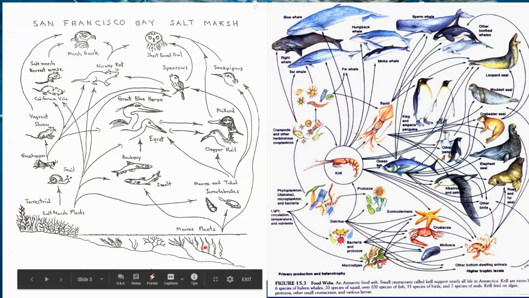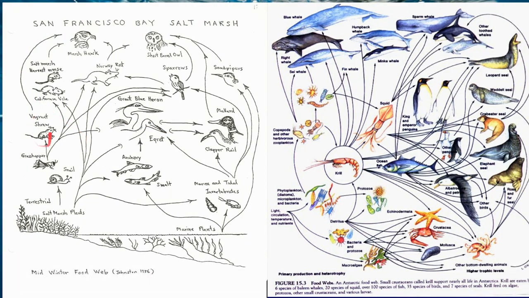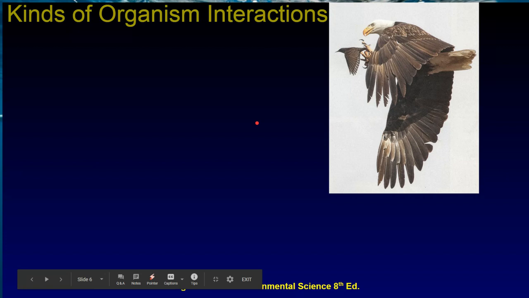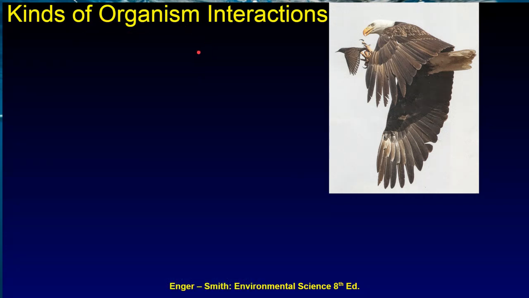Except ourselves, of course. Marine plants, so in the San Francisco Bay, salt marsh. Salt marsh goes to the snail, the grasshopper, and then the mouse. The field mice go to the hawk, and the Norway rat goes to the short-eared owl, and sparrows go to the owl too, and to the rat, and sandpipers, and so on and so on. This is the Antarctic food web. You can pause and take a look at that one. This is pretty cool.